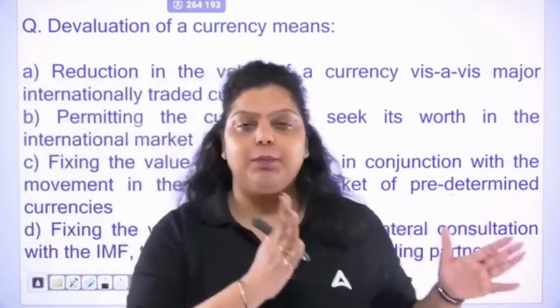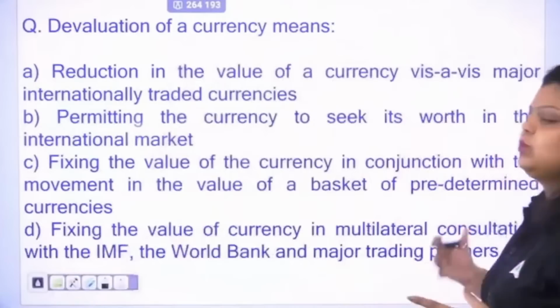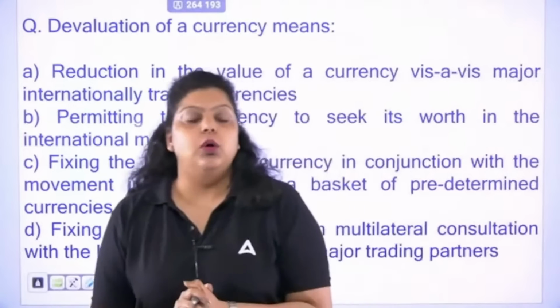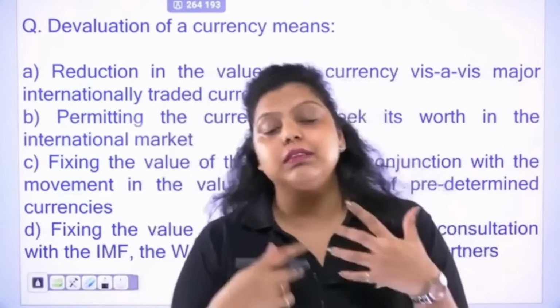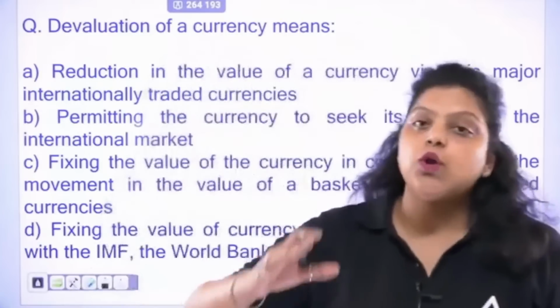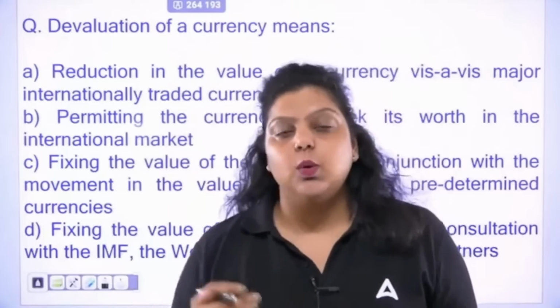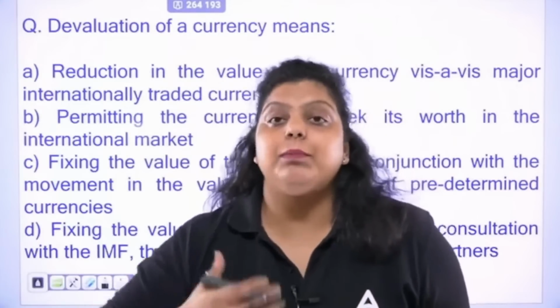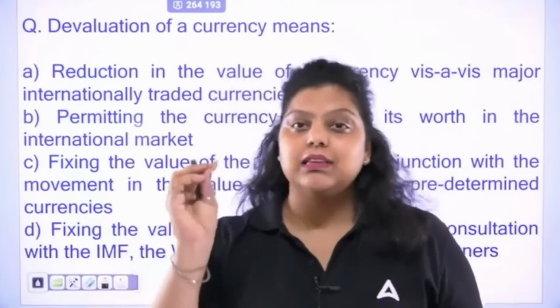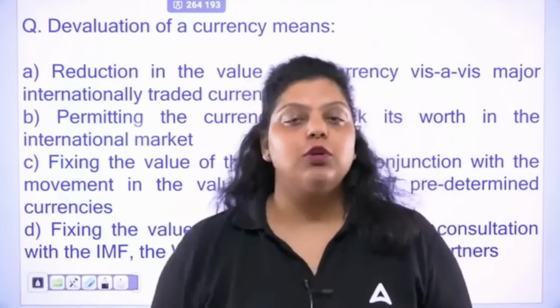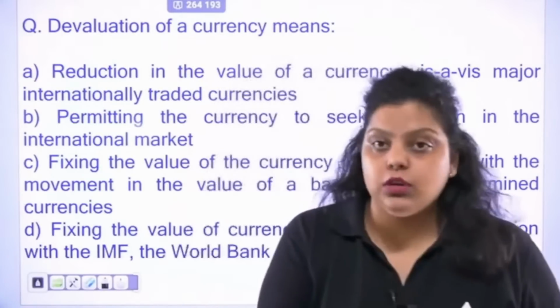There are four terms: appreciation, depreciation, devaluation, revaluation. These are the four terms related to your country's currency value in comparison to other currencies. Depreciation and appreciation depend on market forces, which means demand and supply of your currency. If your country's currency demand is high in the international market and supply is low, your currency value will increase. That's the appreciation of a currency. And if in the international market your currency demand is low and the supply is more, your currency value will decrease. That is known as depreciation of currency.